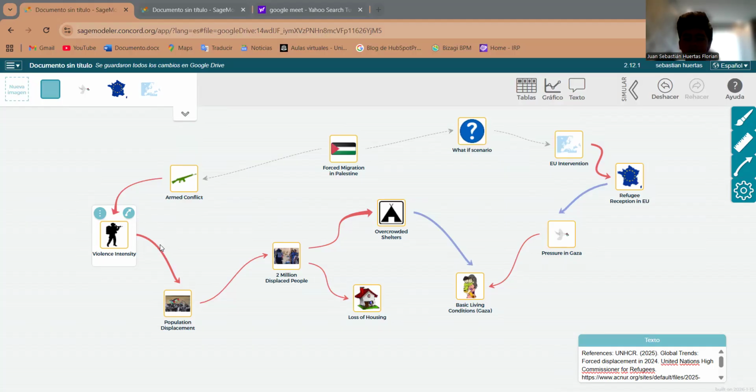Now I will explain my what if scenario. What if the European Union decides to help more? In this case, European Union intervention increases and more countries accept refugees. So refugee reception in the European Union increases. This means fewer people stay in Gaza, so the pressure in Gaza decreases.